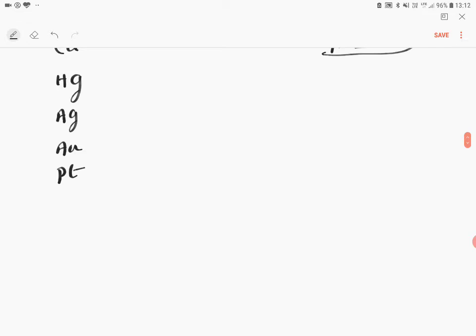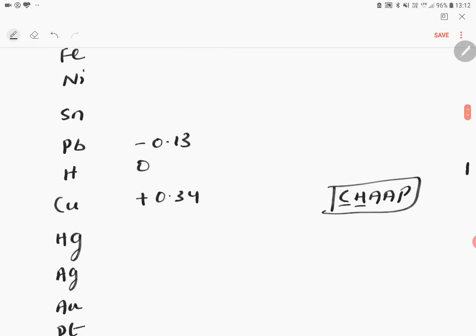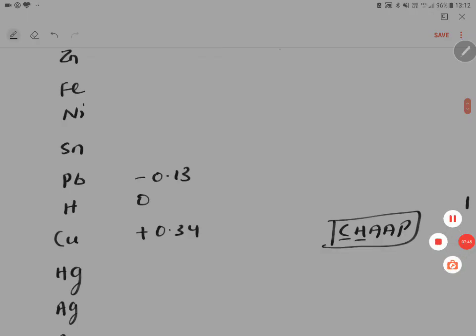So at the last you have some non-metals. The non-metal which you should know is fluorine. It has the largest value, which is very important. This is plus 2.87 volt.